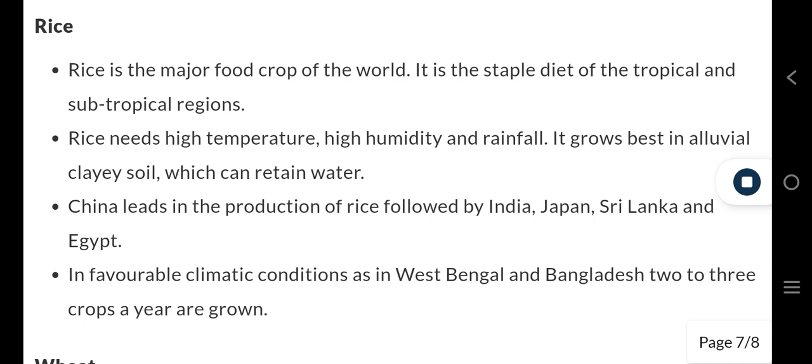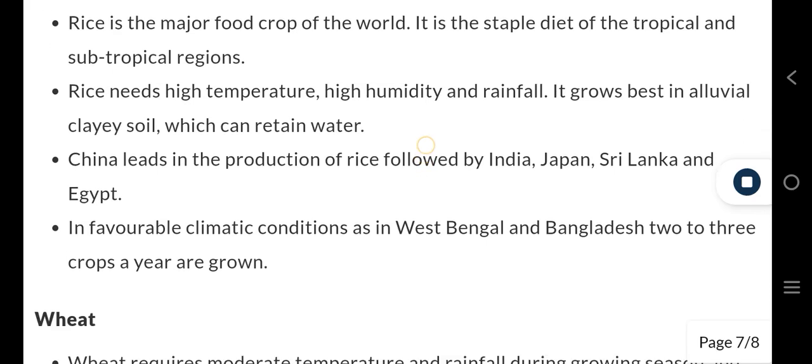Rice. Rice is the major food crop of the world. It is the staple diet of the tropical and subtropical regions. Rice needs high temperature, high humidity, and rainfall. It grows best in alluvial clay soil, which can retain water. China leads in the production of rice, followed by India, Japan, Sri Lanka, and Egypt. In favorable climatic conditions as in West Bengal and Bangladesh, 2 to 3 crops a year are grown.